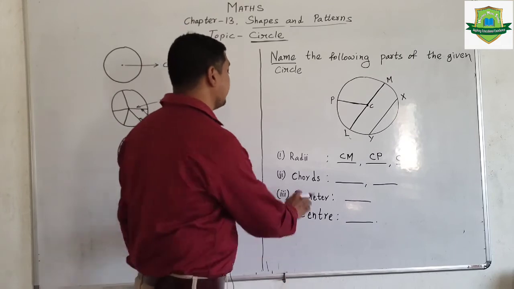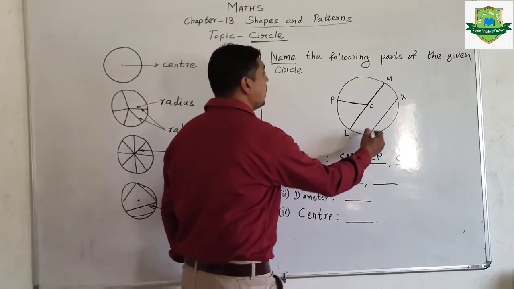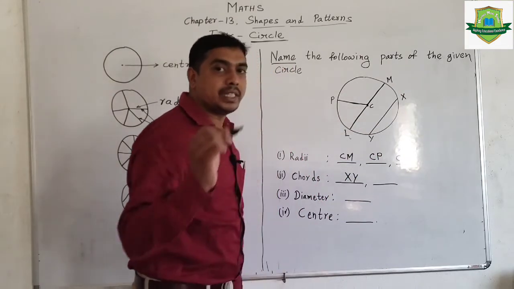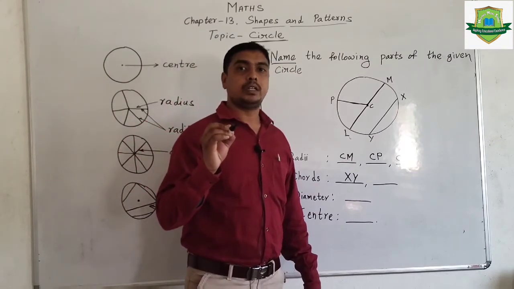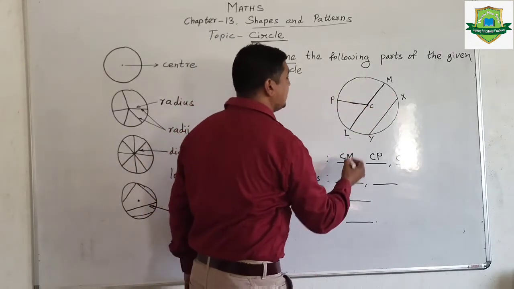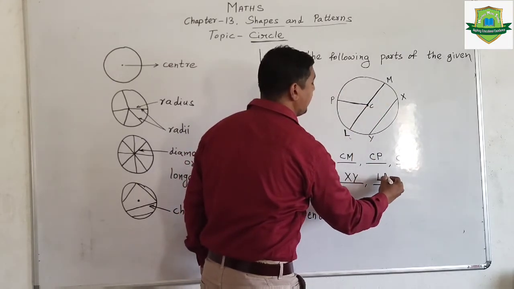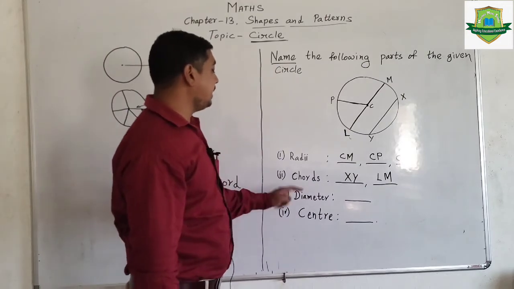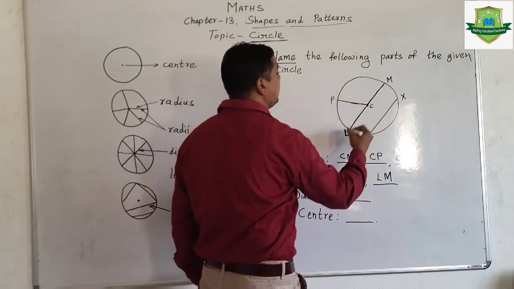Same way dears, we have to find the chords. Here it is written chords. So we know this is one chord, XY. And as we discussed before, diameter is also the longest chord in a circle. So I have to write this diameter as well, LM. Now similarly diameter: here only LM is a diameter.